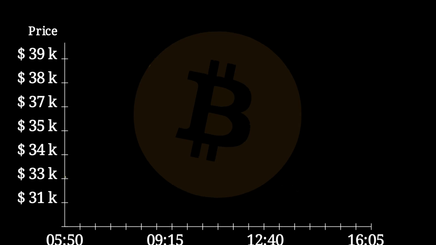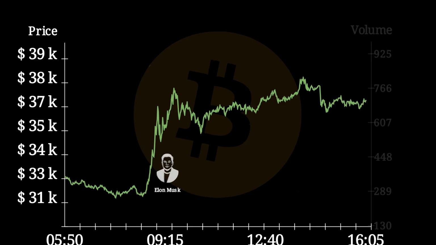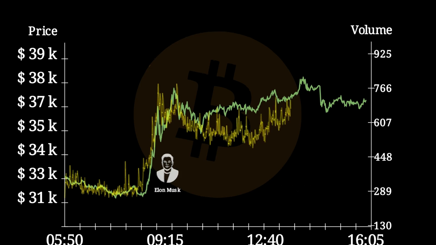On September 29, 2021, I got to experiment with this idea when Elon Musk decided to tweet about Bitcoin, and the price of Bitcoin jumped within a minute. We can start by plotting the volume of tweets against the price of Bitcoin, and we quickly find out that volume of tweets exactly mimics the price of Bitcoin. But do notice on the left and right axis that the scales for price and volume are different.